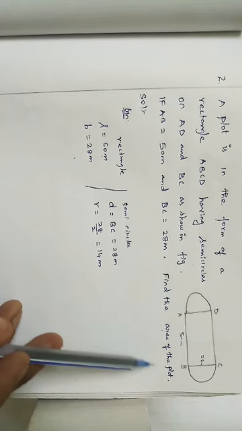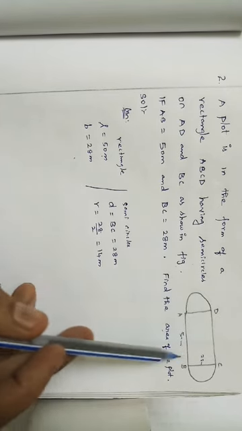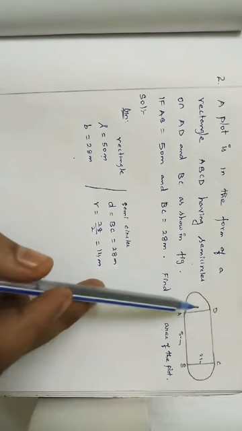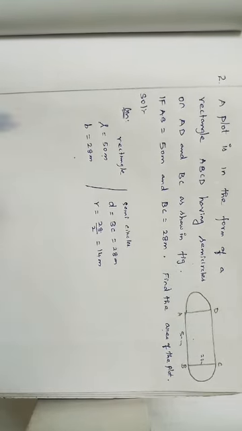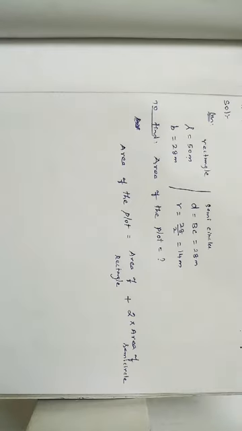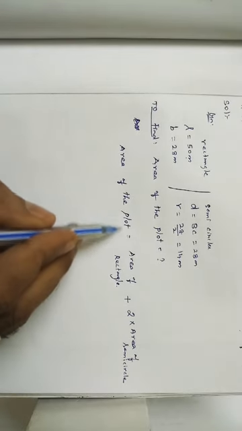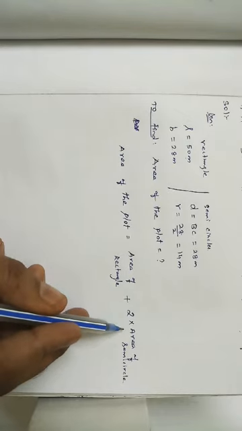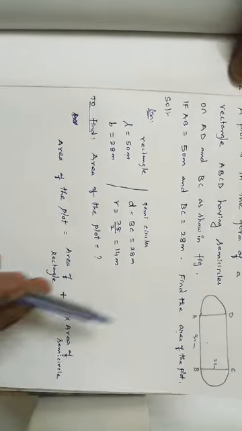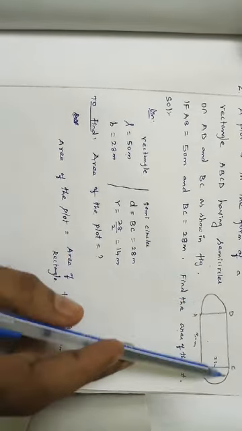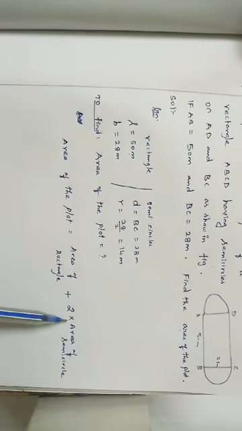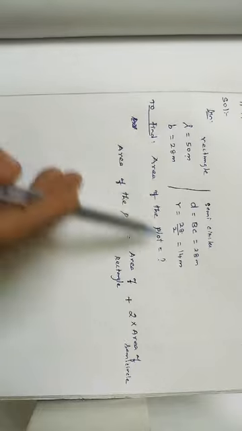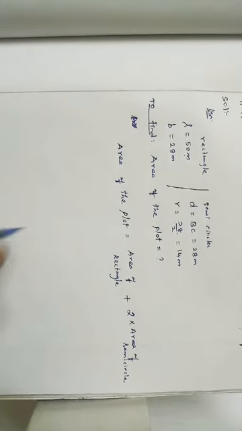The area of the plot is a combination of the rectangle plus 2 times the area of a semicircle. We have 2 semicircles, that's why 2 times the area of a semicircle. Write the formula, substitute the values. Already we know all the values. Substitute and simplify, and we'll get the answer.